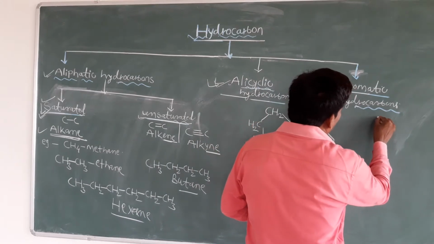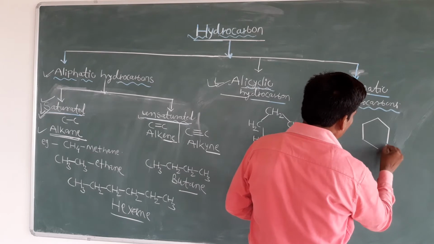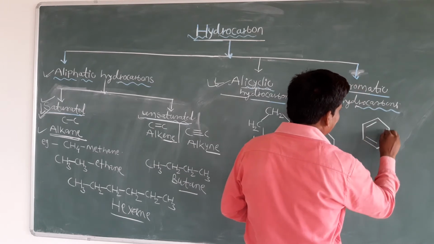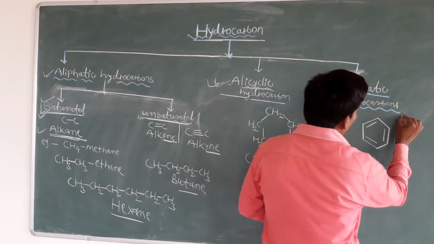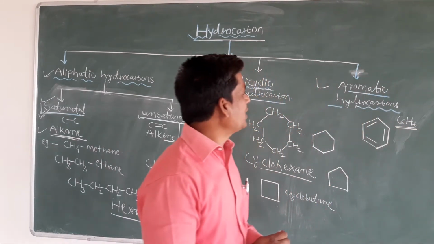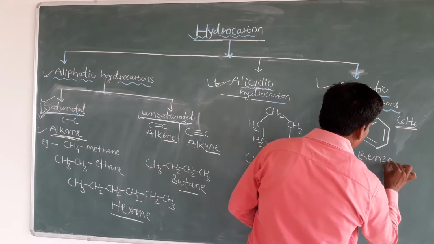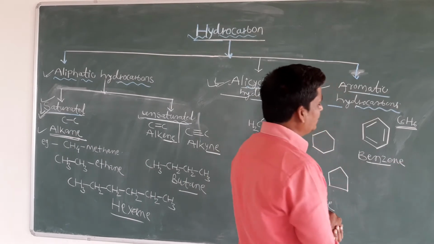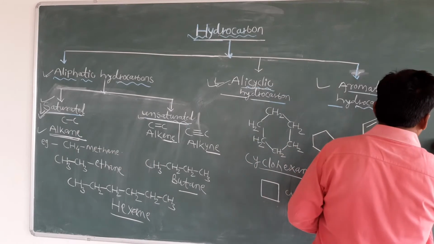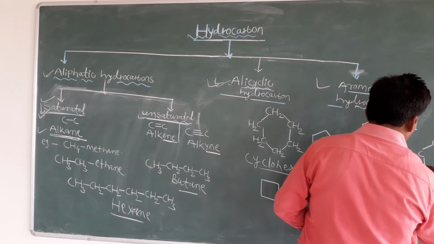Okay, you know the structure of benzene. So this is the benzene ring. It has alternate double and single bonds, C6H6. What is the formula of benzene? C6H6. Okay students, so this is an aromatic hydrocarbon, the benzene ring. This is the structure of benzene. You already studied it in your 10th standard. So this benzene can be drawn like this also. How many carbons are there? 6 carbons. Okay, you can represent it like this.